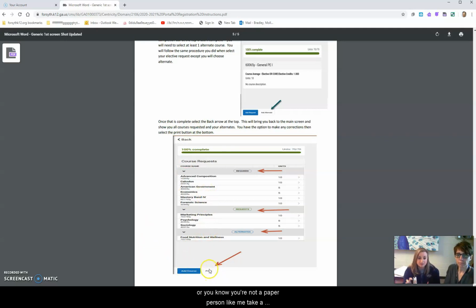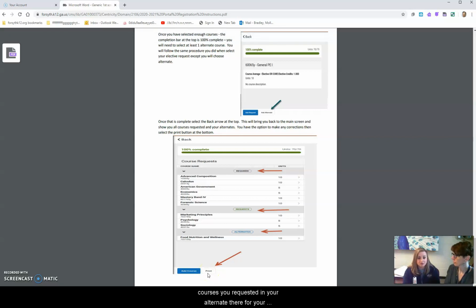Okay. Once you've added your alternates, you're going to see the full complete screen, and I would click print, or if you're not a paper person like me, take a picture like Ms. Bradley said, and then that way you have everything there. You have your required courses, your requested, and your alternates there for your reference, and that's, again, super important when it comes time for that waiver period.